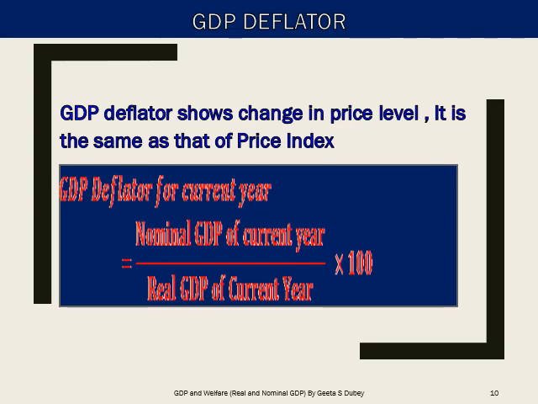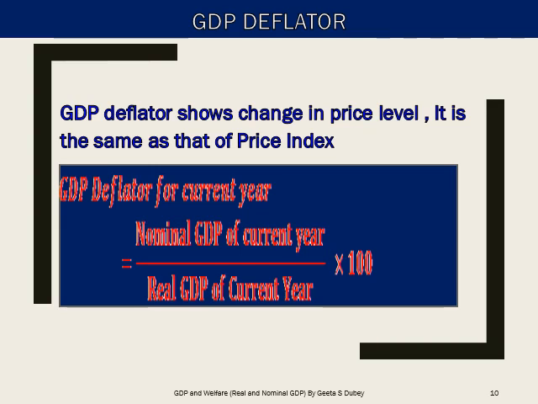Example, if real GDP is equal to 600 and nominal GDP is 660, then we can find the GDP deflator as follows. The price index or GDP deflator is nominal GDP divided by GDP at constant prices multiplied by 100, which is equal to 110. It shows an increase in the general price level by 10%.